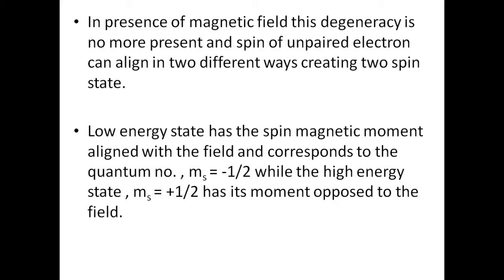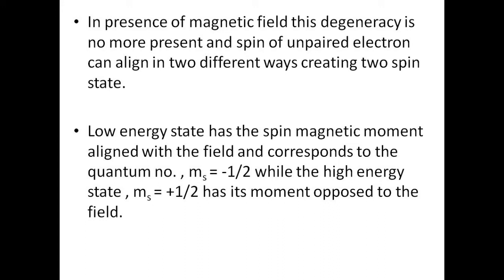The low energy state has the ms value minus half, and the high energy state has the ms value plus half. Why are these low and high energy states? Because in the low energy state the spin magnetic moment of the electron is aligned with the applied magnetic field. When these two magnetic moments are aligned with each other, the energy is low. When the magnetic moment of the applied field is opposite to the magnetic moment of the electron, we get the higher energy state with ms value plus half.